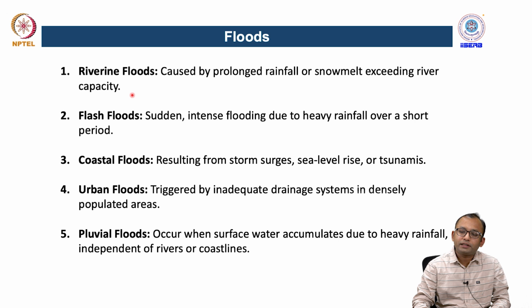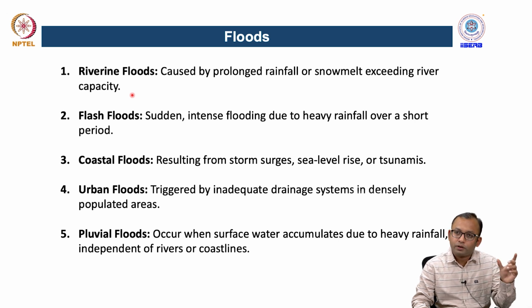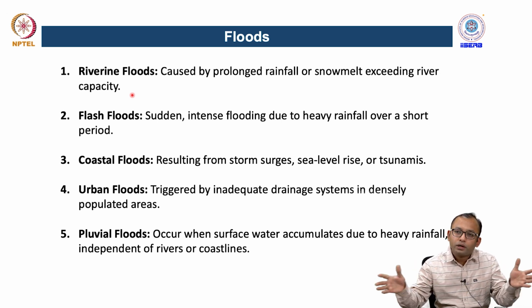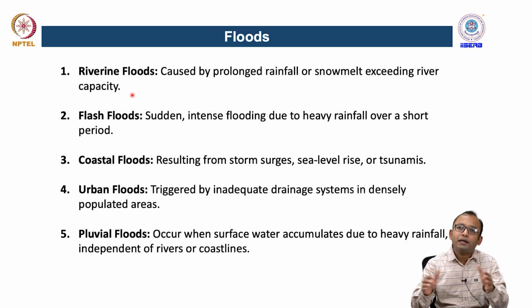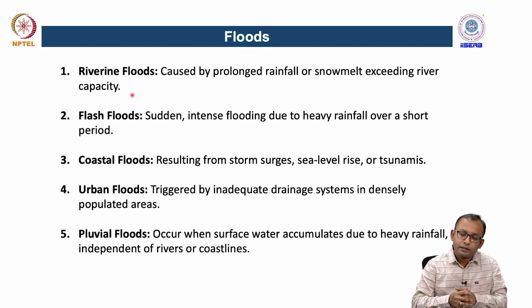Suppose you have a river channel and that river channel has a certain capacity to hold water, and suddenly a very huge amount of water comes and surpasses the capacity of the channel, so it cannot hold that much water. What will happen? The extra water will spill over to the floodplain or neighboring regions, and that can create flooding issues in those regions.